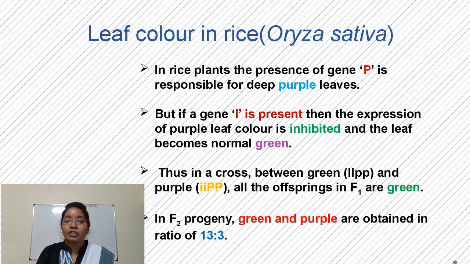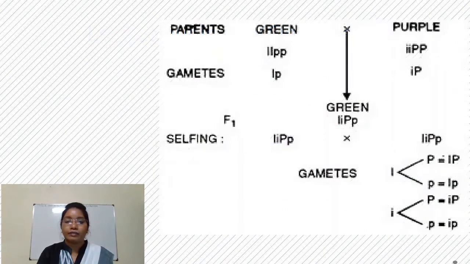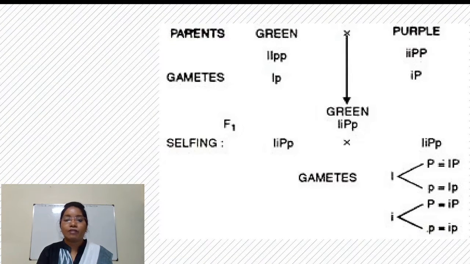So whenever there is a cross between green and purple, all offspring are green. In this example, when there is a cross between green and purple, in the F1 generation we get green because capital I is present with capital P. So I suppresses expression of capital P. So this kind of interaction is inhibitory gene interaction.